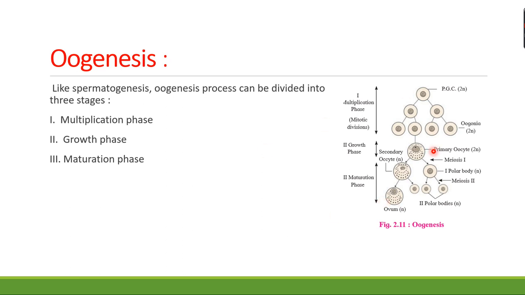This is a very important characteristic related to the female: sperms can be newly formed during the lifetime, but if we talk about the female, no new oogonia are formed after the birth of the female fetus. Okay students, that point is very important.